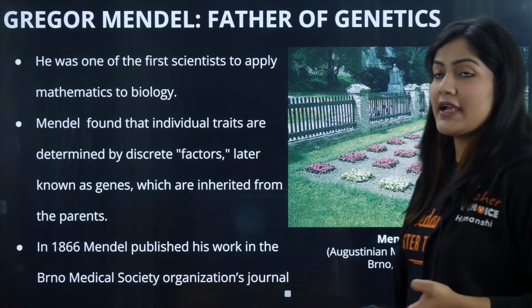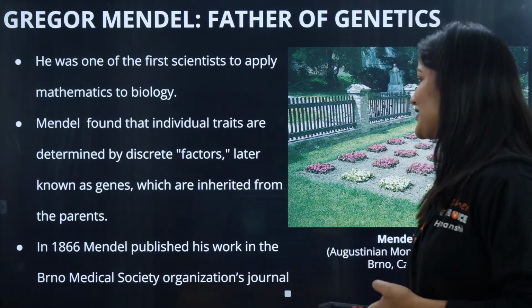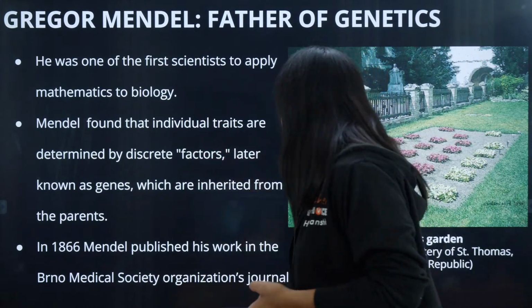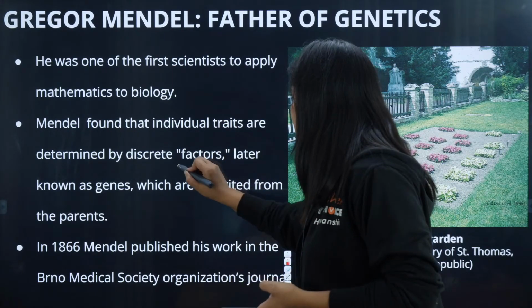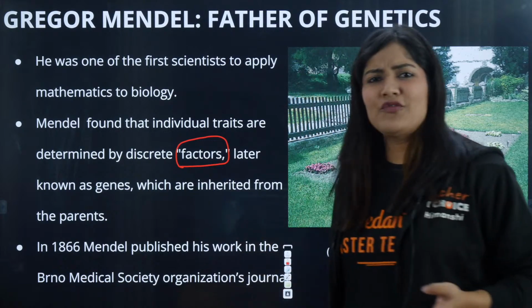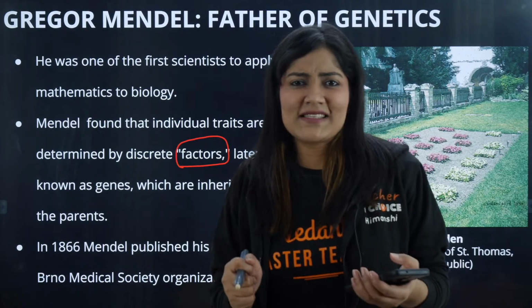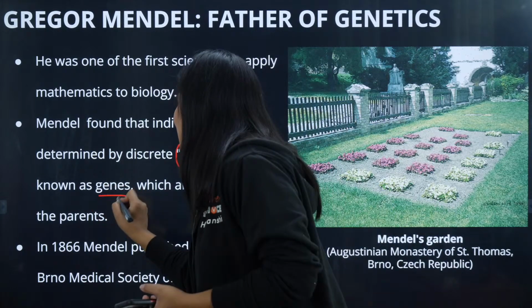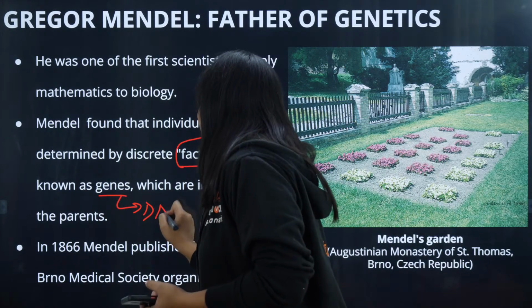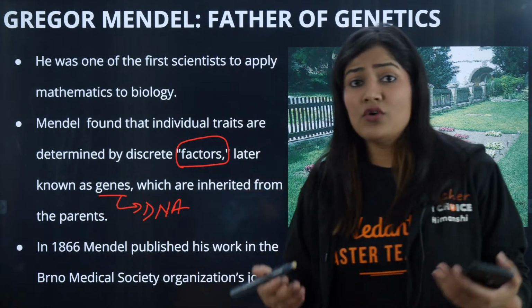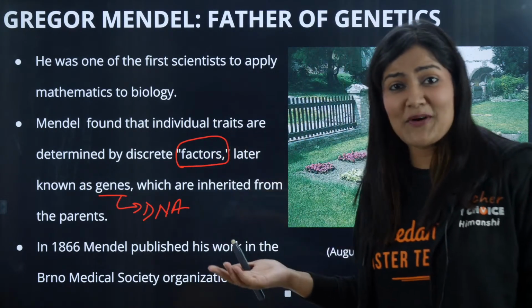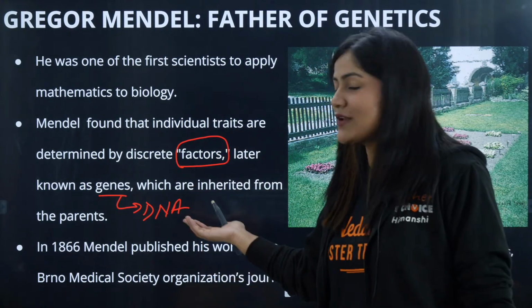So he was the first scientist to apply mathematics with biology, and Mendel found that individual traits are determined by discrete factors. Factor is an important term. Right now we know that characters are controlled by genes that are present in our DNA. When Mendel was working, we were not even aware of the DNA molecule, so how could we know the genes?